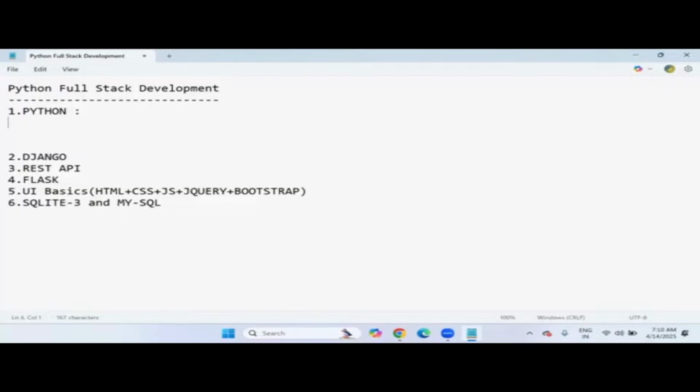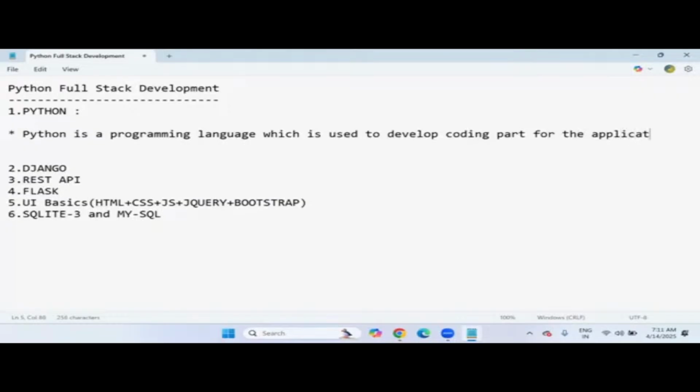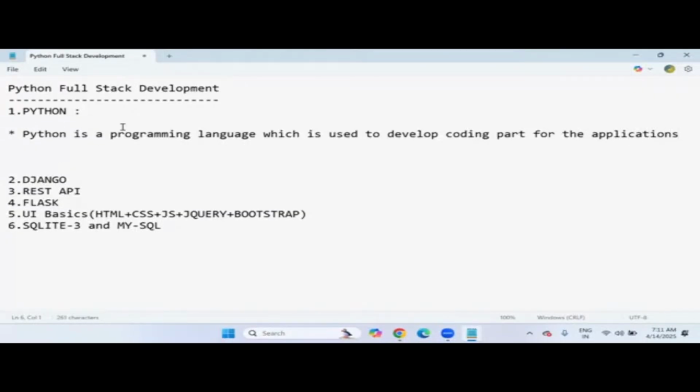So first, Python is a programming language. Yes, Python is a programming language. Generally, any programming language, if you take, is used to develop the coding part for applications. Yes. Python is a programming language which is used to write the coding part for application development.